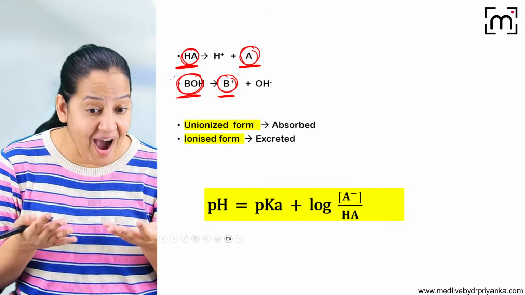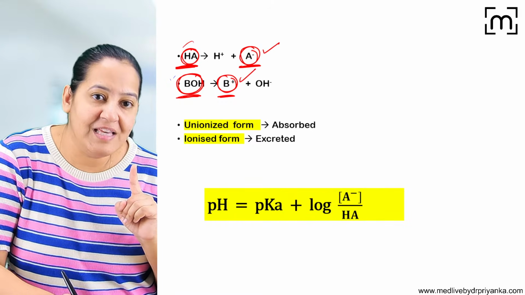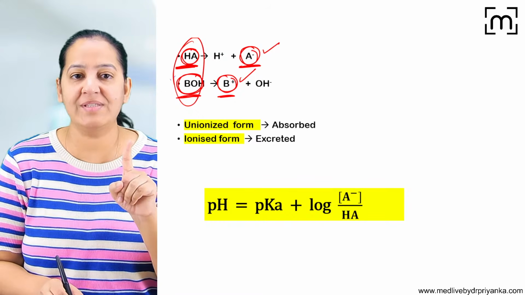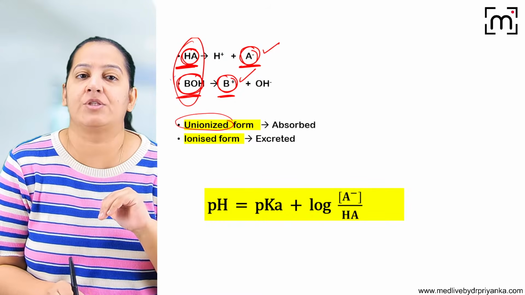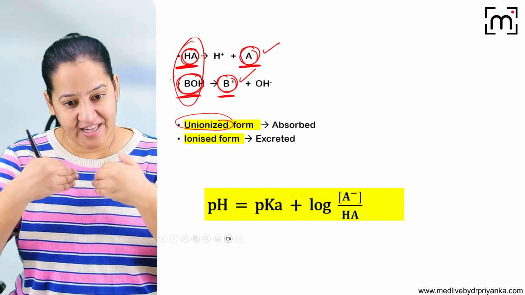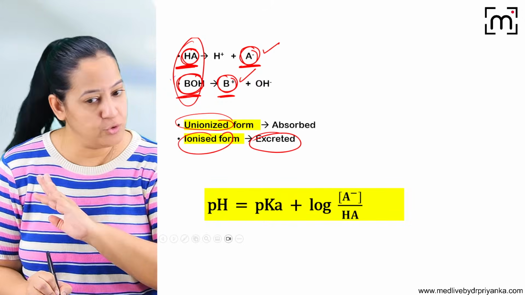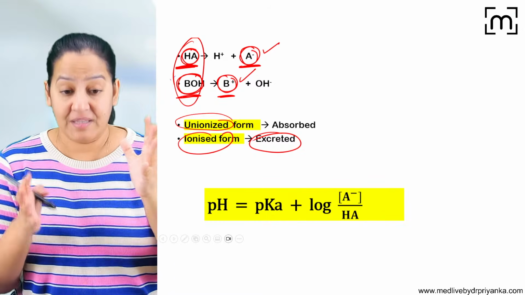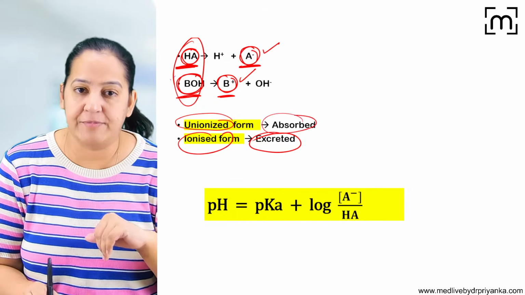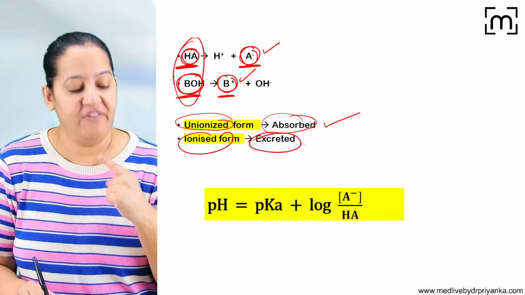You got it? What is the ion? Ion is anything having a charge on it. So this one is ion, this one is ion, and these two are unionized forms. Now learn the golden rule. The rule says that the body retains unionized form and the body doesn't like ions. The body doesn't like charges. The human body excretes charges. If I have any charge in my body, it will be excreted. So ions are excreted out of the body. But the complete form, which doesn't have a charge, the unionized form, the body absorbs it. For absorption, we require unionized form. And for excretion, we require ionized form.